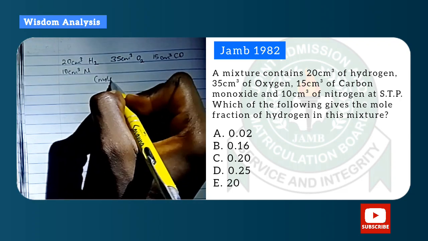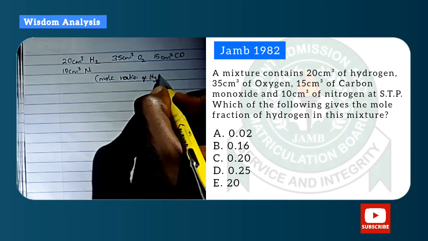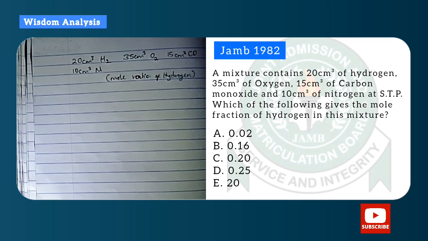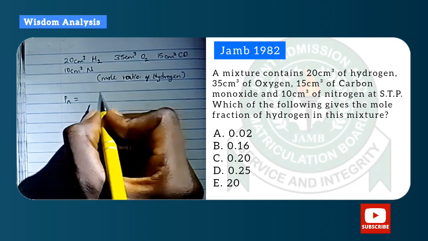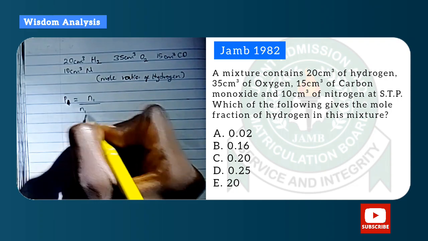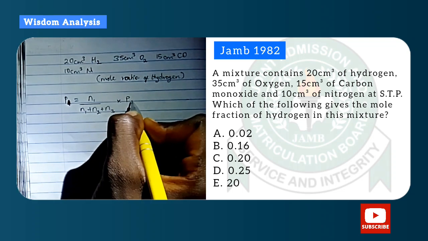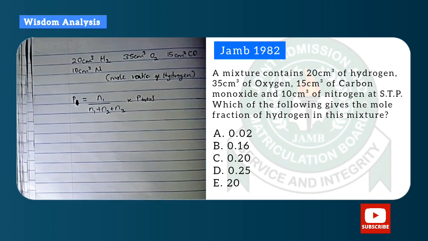That of oxygen is 35 centimeter cube, that of carbon dioxide and so on and so forth. Now you're asked to find the mole ratio of hydrogen. Normally you will have just found the mole of hydrogen, then divided by the total mole, that is the mole of the first one, mole of the second one, mole of the third one. So this was the formula we got from Dalton's law of partial pressure.